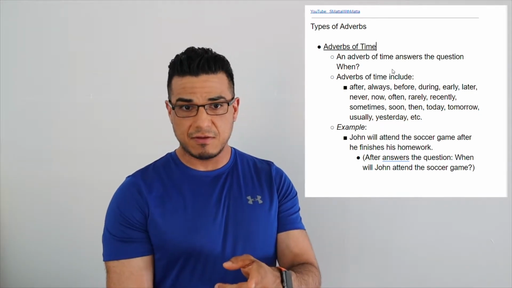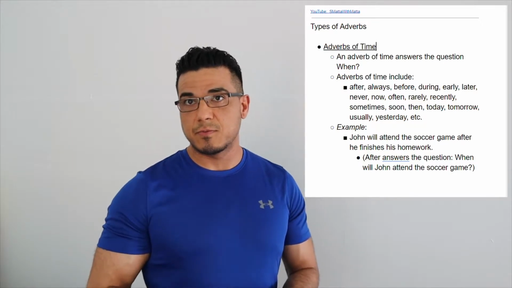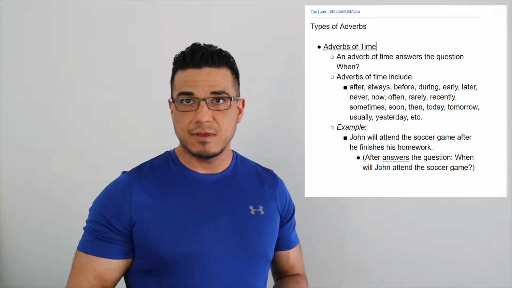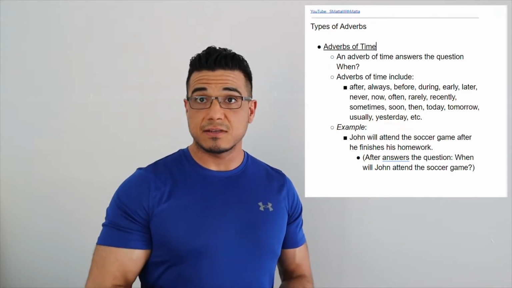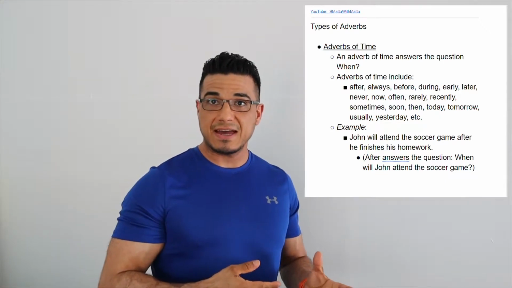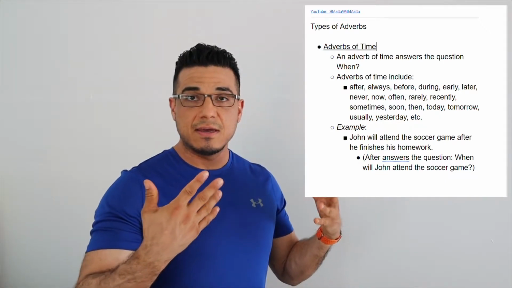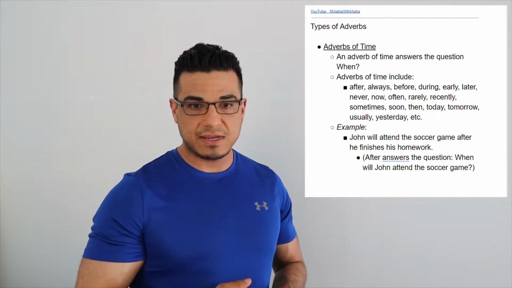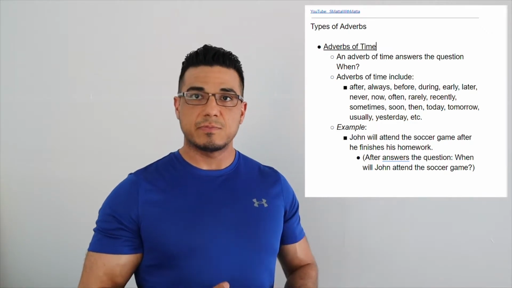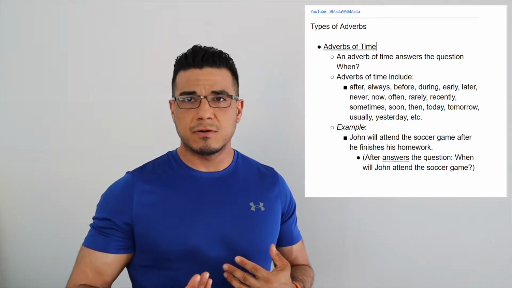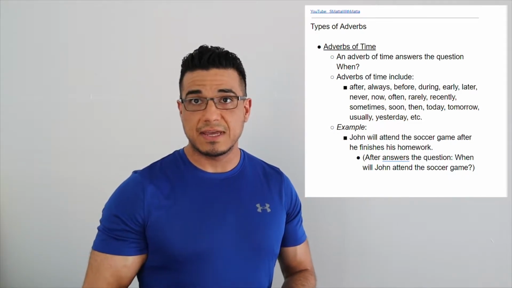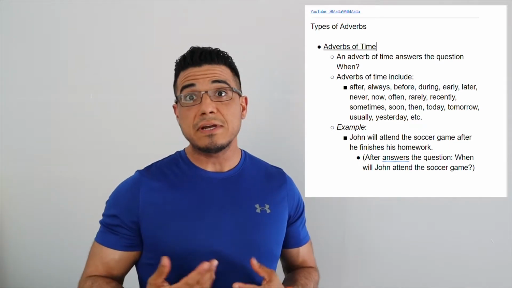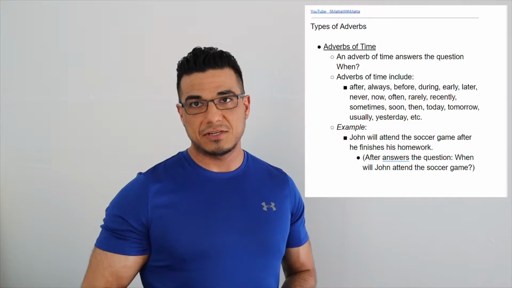The first type of information that they provide is that adverbs can provide a sense of time in a sentence, especially when you're telling a story about something that happened in the past and there's multiple events. They can be set in order, or sequence, I should say, using adverbs. Some examples I include are after, always, before, today, tomorrow. These tell you when something has occurred or will occur. The example that I give here is John will attend a soccer game after he finishes his homework.